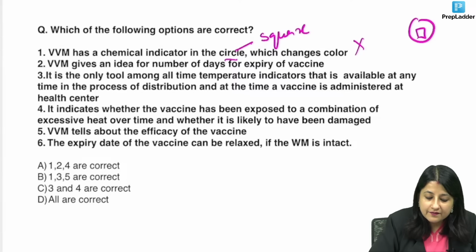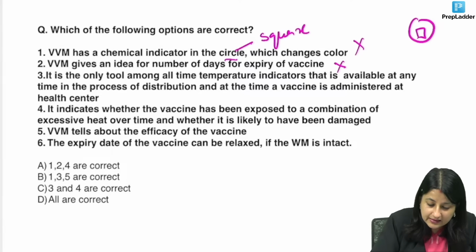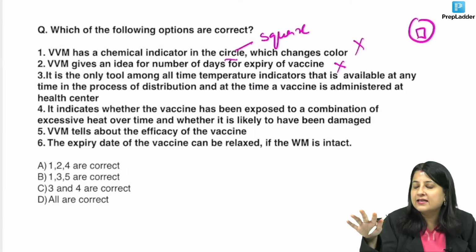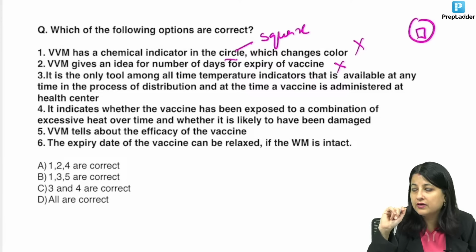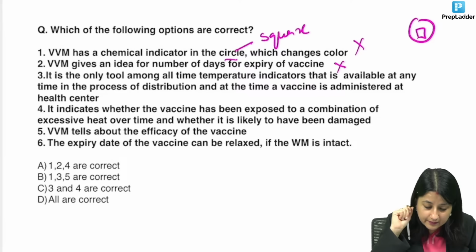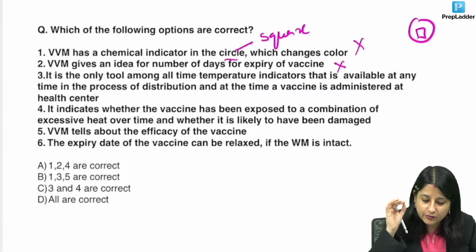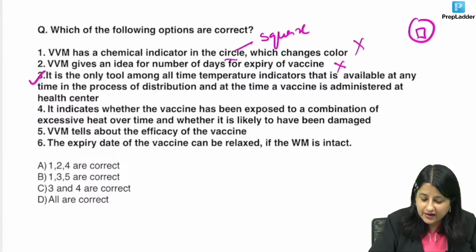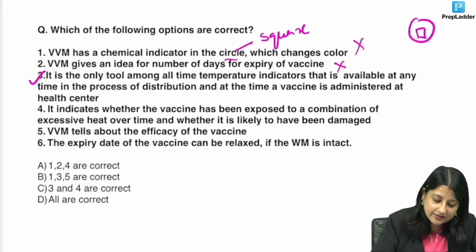Wrong. VVM gives an idea of the number of days for expiry. It has nothing to do with expiry. Even if the VVM is intact but the vaccine has expired, you can never use the vial. It is the only tool among temperature indicators that is available at any time in the process of distribution. Yes. It indicates whether the vaccine has been exposed to a combination of excessive heat.